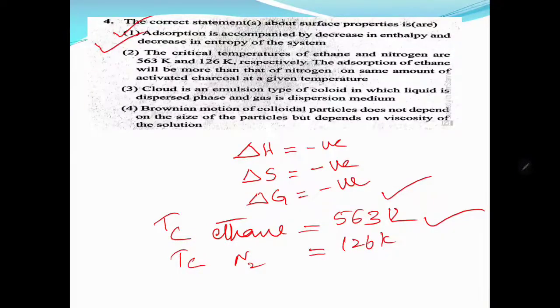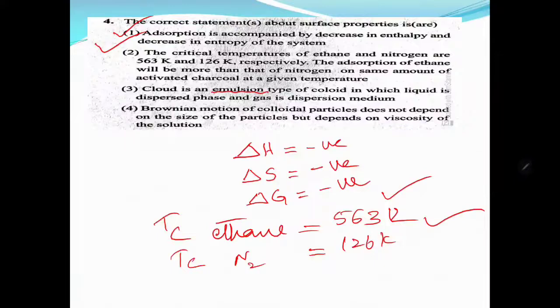Cloud is an emulsion type of colloid? Wrong. A liquid in liquid type colloidal solution is called an emulsion. A cloud is an aerosol: air is the solvent, the major component, and the water droplets are the minor component. The liquid is the dispersed phase and gas is the dispersion medium, but it is not an emulsion.